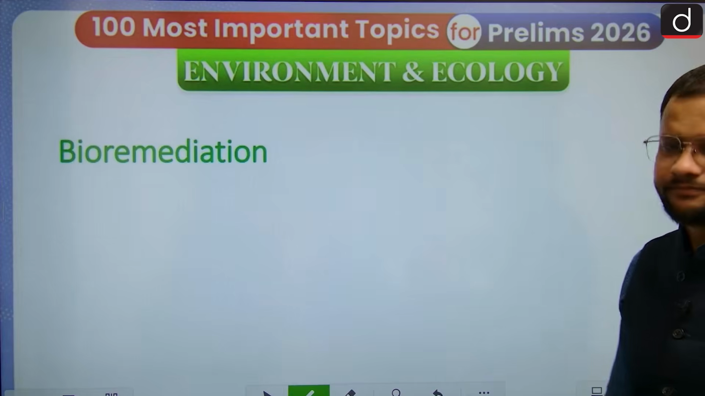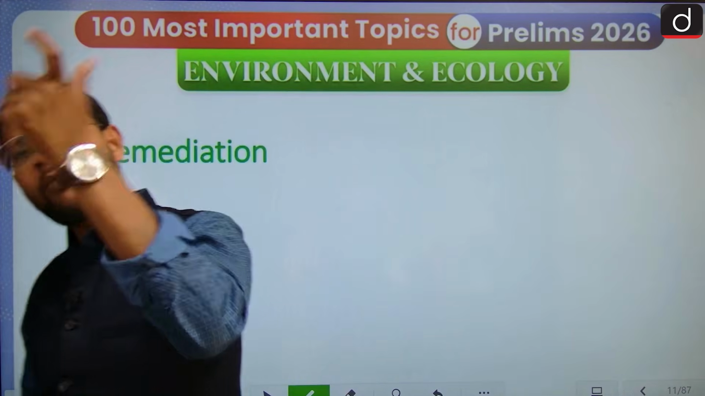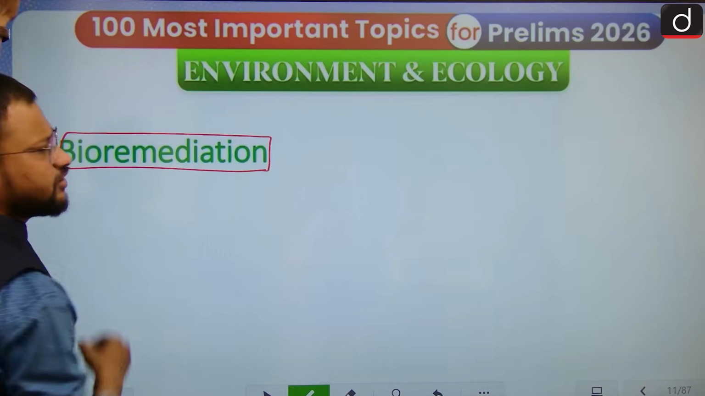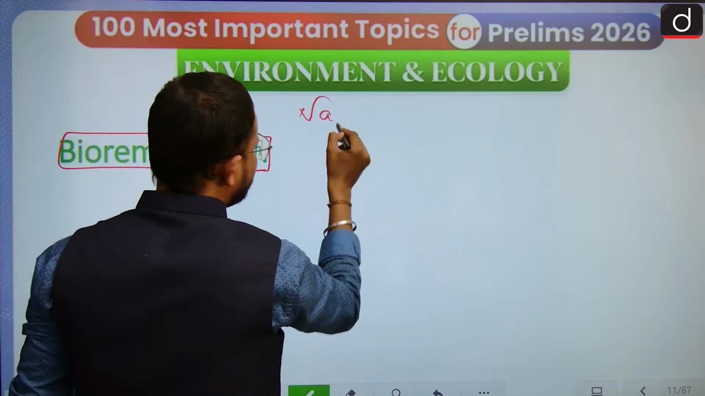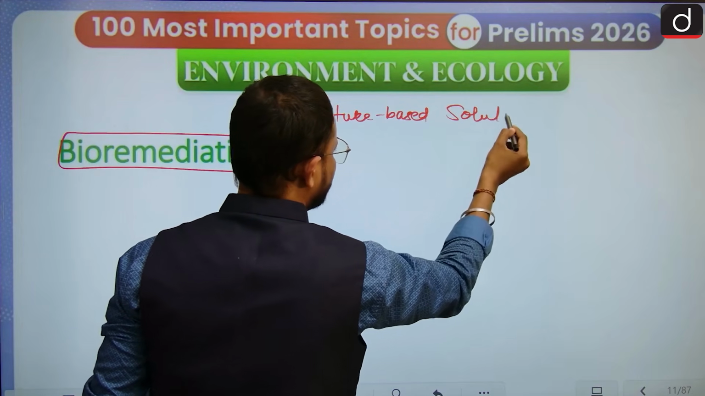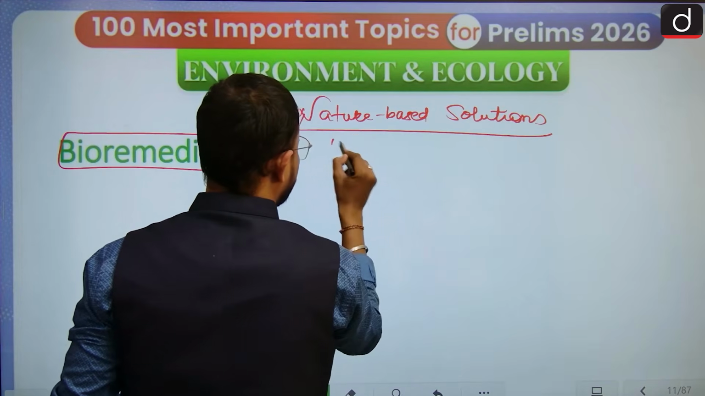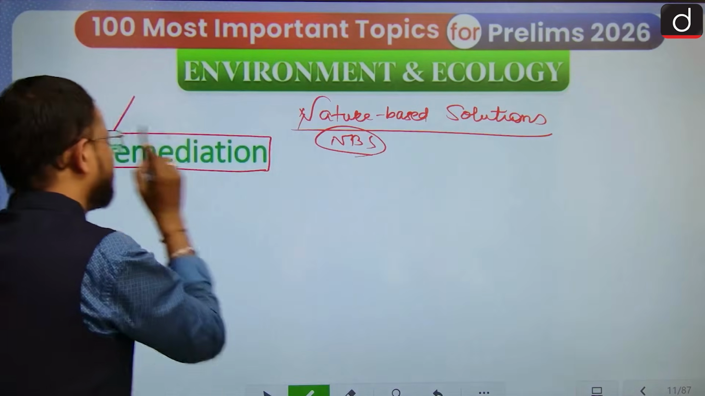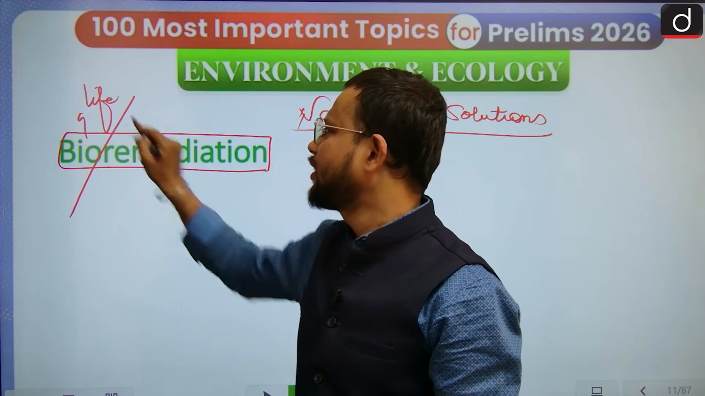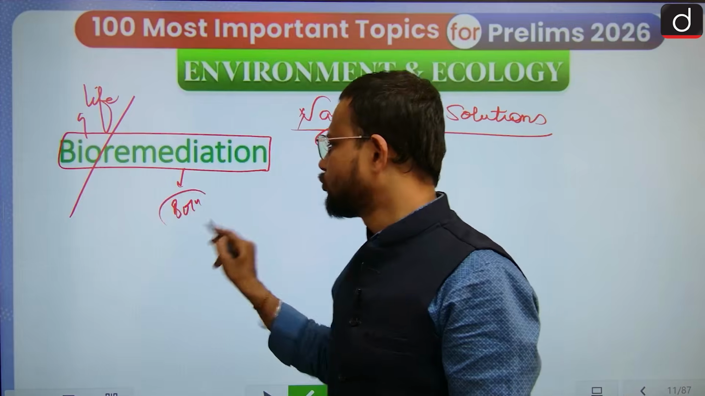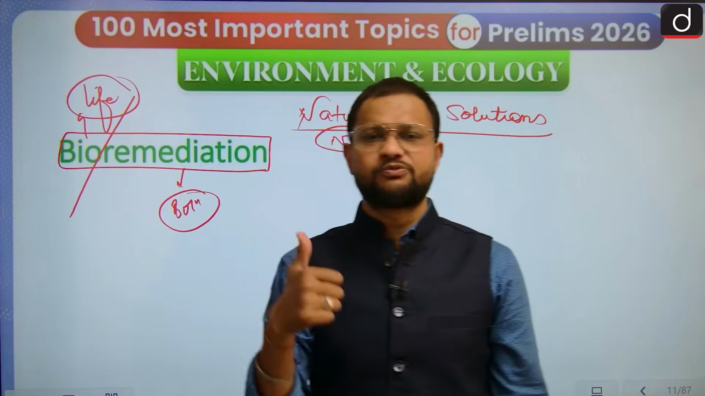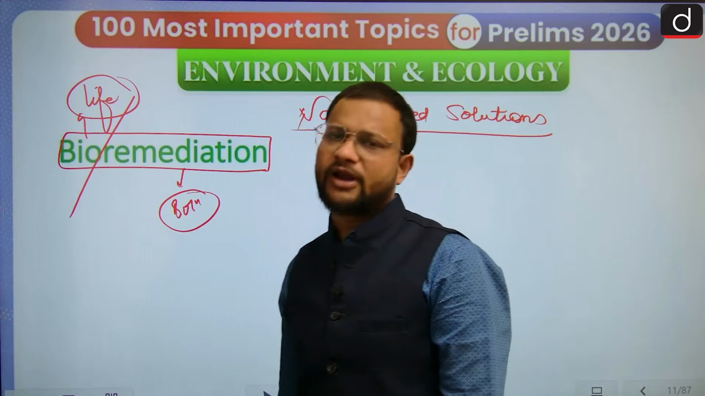Then next, in order to provide a solution to this pollution problem, we have a very natural method, that is a nature based solution, NBS. Okay, NBS. So bioremediation: if you break this word you will find bio, which means life, living, and remedy, which means solution. So a solution to the problem of contemporary environmental challenges provided by means of life is bioremediation. That is what bioremediation is.